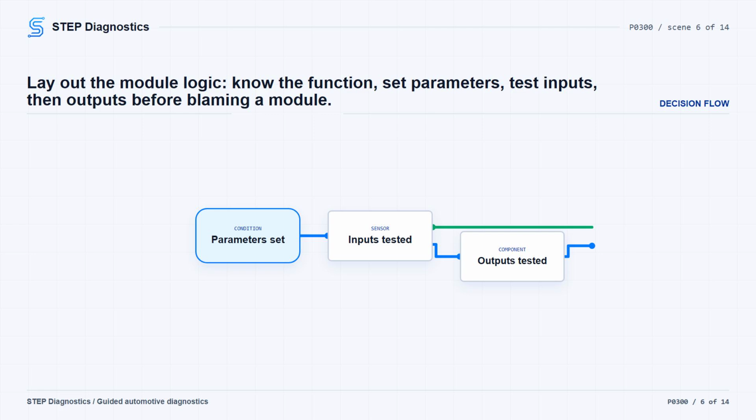Resolve the DTC first, as directed by the diagnostic path. Test all inputs, both hardwired and networked. Then, test outputs. Check for module software updates. If you use output state control and the module output works normally, that points you back toward analyzing the inputs. Do not replace a module because the testing was incomplete, and do not apply power or ground directly to module-switched components with jumper wires unless the test specifically tells you to do that.